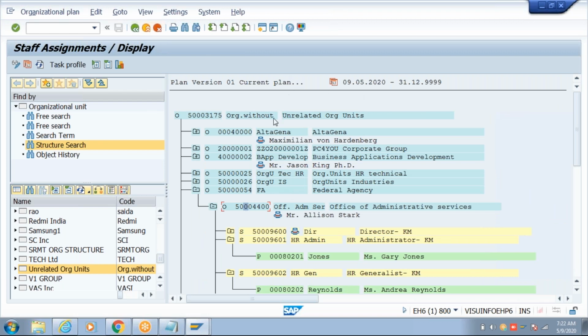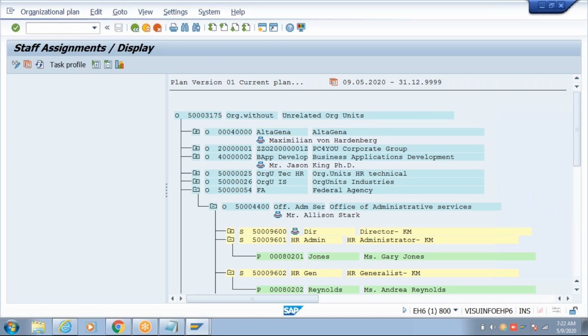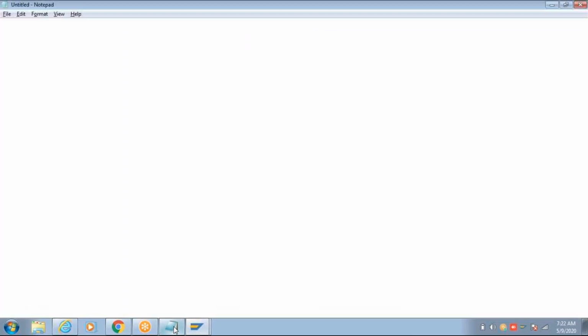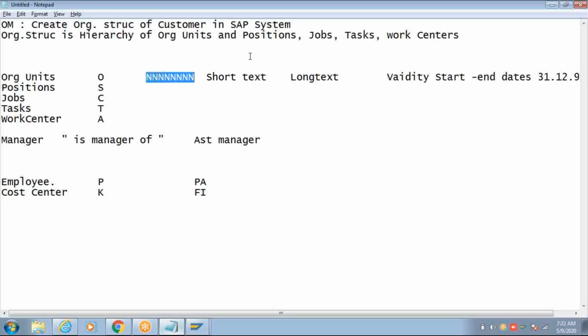So we are going to create this structure in the system. Okay, our own company structure. So here, whenever you're creating, remember it, you're going to define a short text, long text of the object, validity, start date and end date. Okay. On the same, the system generates an 8-digit numeric ID. Once you create an object, you need to relate it with others.